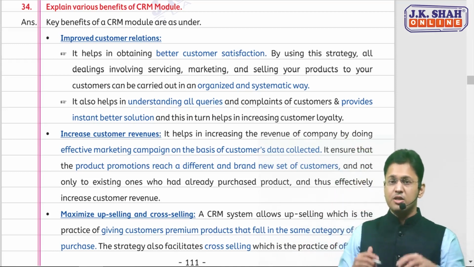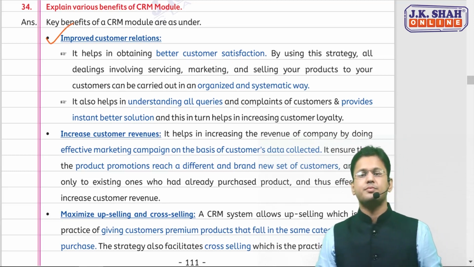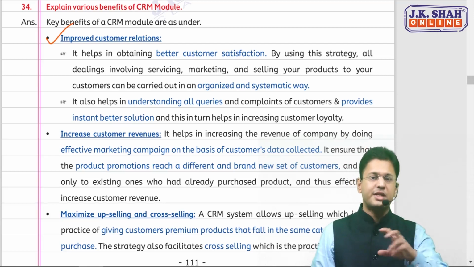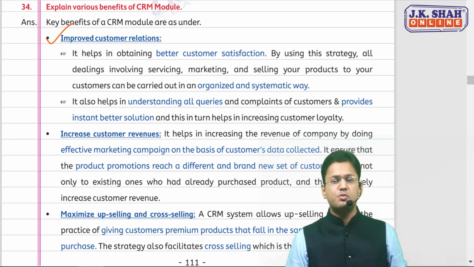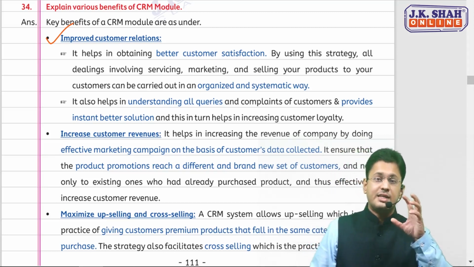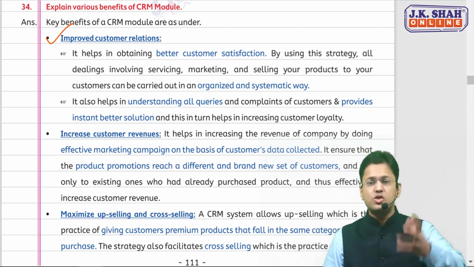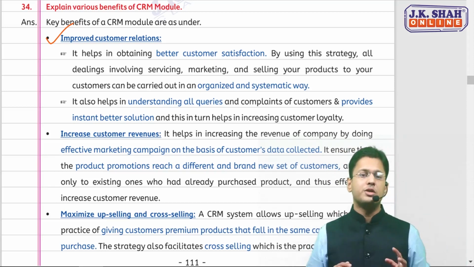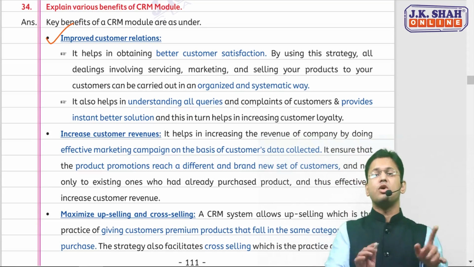From the angle of customer, it will improve our customer's relationship with us. Customer would be satisfied because we are providing him services in a very systematic, organized manner. We are listening to their queries properly. We are giving them instant solutions, better solutions. So customer would be loyal towards us. So that will improve the customer's relationship with the organization, right?